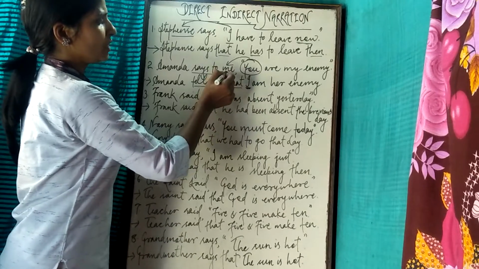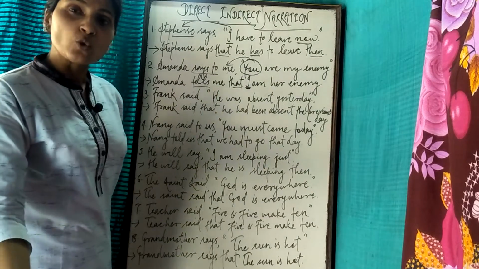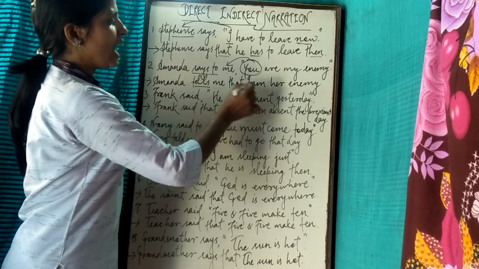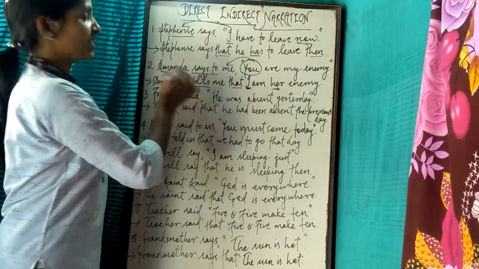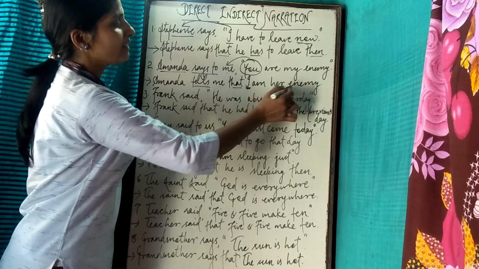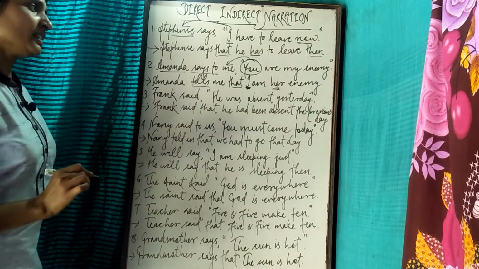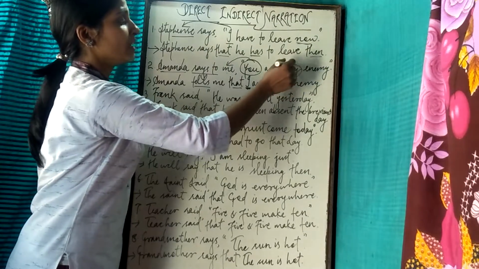You, me. Me is objective and as per the use, it will be subjective I. I am her. What is her? Amanda. So I am her enemy. Clear? Amanda says to me, you are my enemy. I am, my will be her.